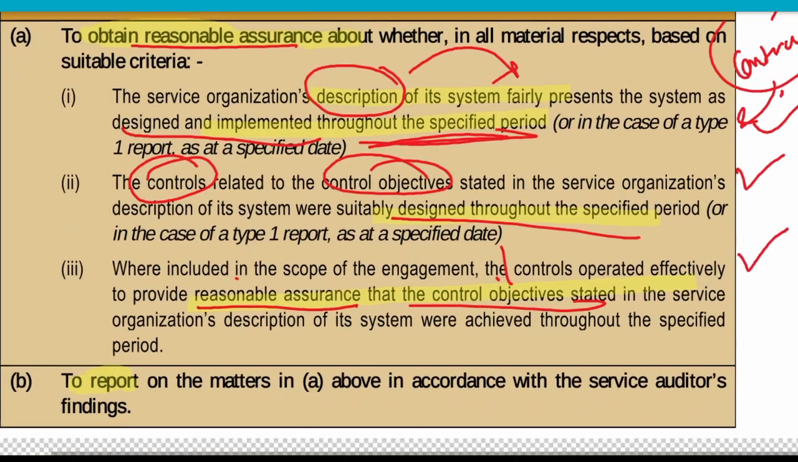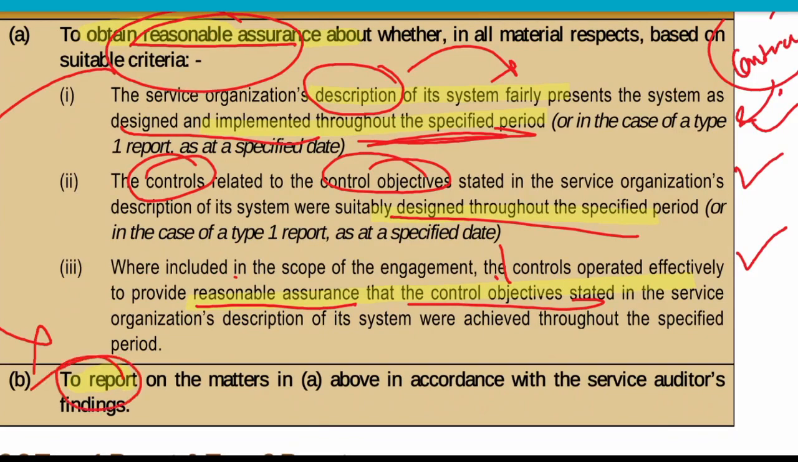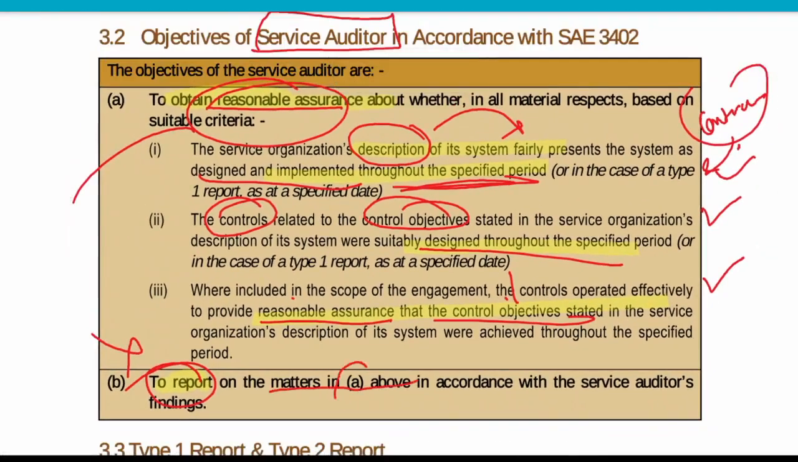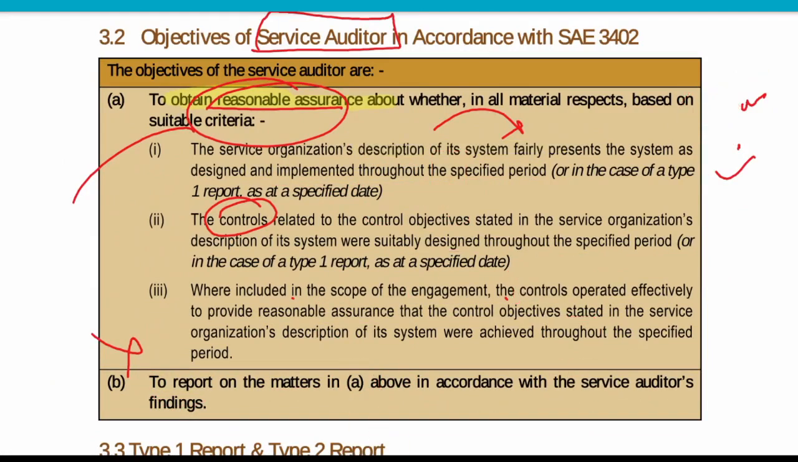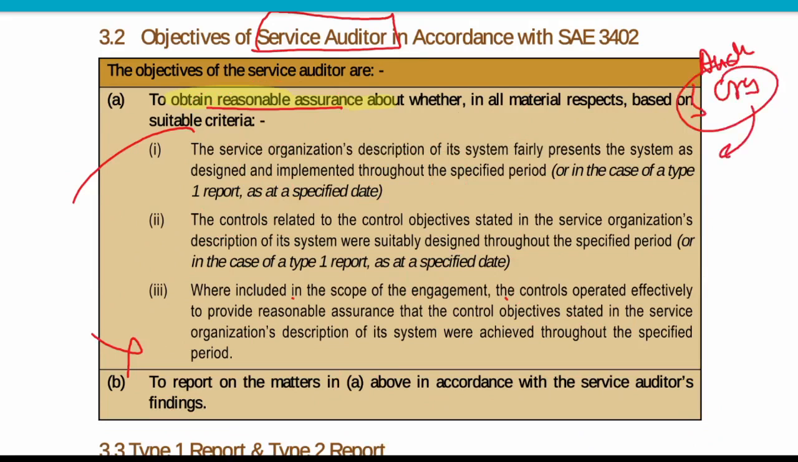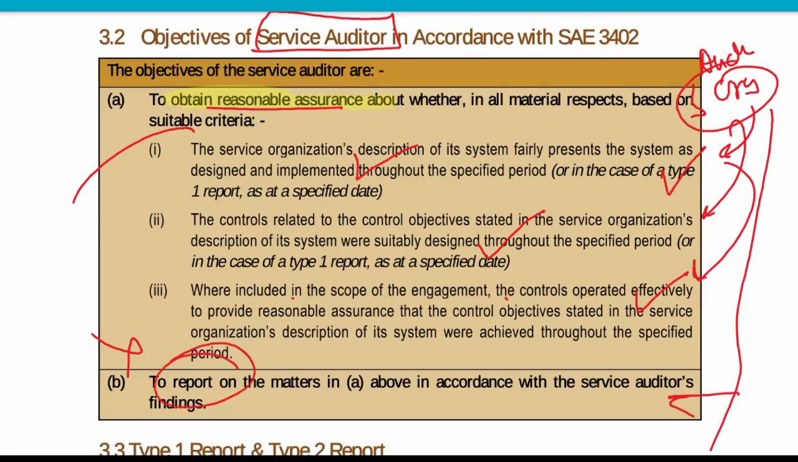Whatever control we have described and implemented throughout the period, we also provide reasonable assurance that they are operating effectively. And after providing reasonable assurance, we also report on the matters given under A by the service auditor. All these things are done by whom? All these things are done by the service auditor. He is the only one who can say this, because he is auditing what? He is auditing the service organization. That is why he is able to get reasonable assurance on whether the controls are adequately described, adequately implemented, adequately designed throughout the period, and operating effectively. And at last, what is he providing? He is providing a report on the matter. Able to understand this part?